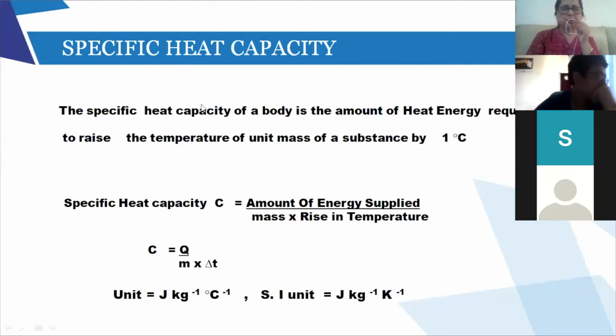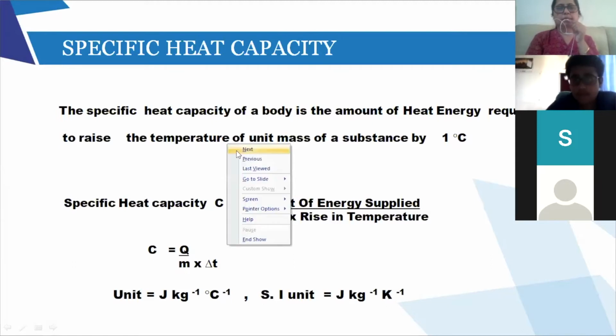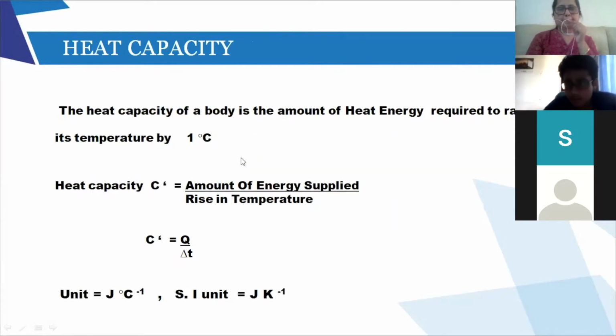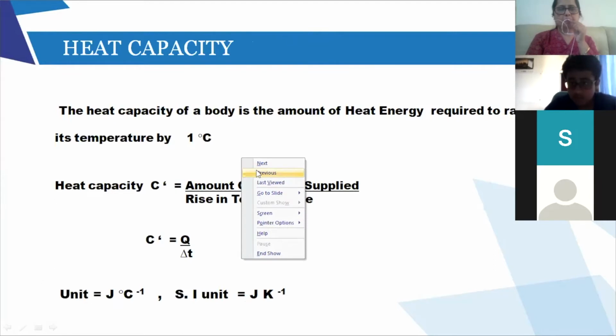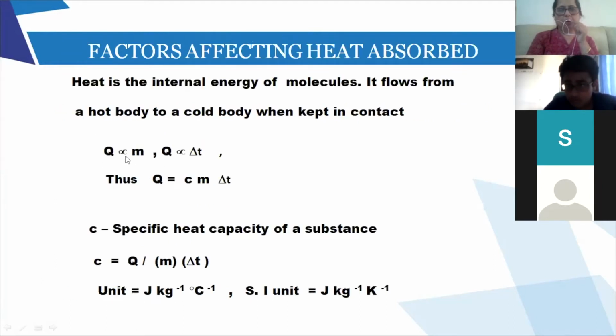So specific heat capacity I explained. Specific heat capacity is the amount of energy, the C. I said that I have to explain from here. I said the amount of heat supplied depends upon the mass of the substance, and it depends upon the delta T, that is the change in temperature, right?